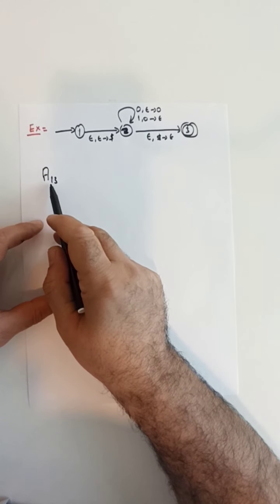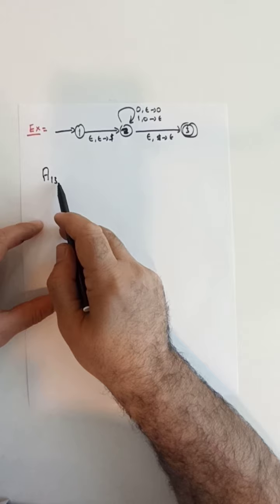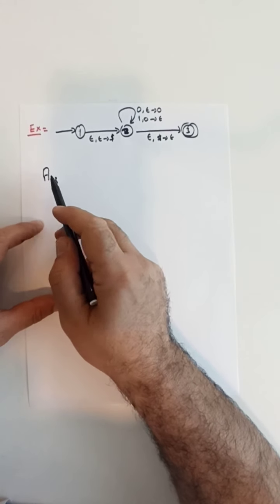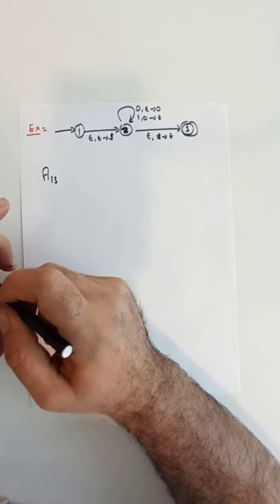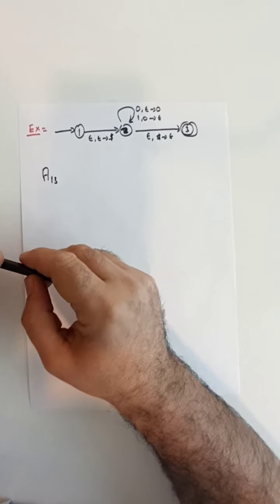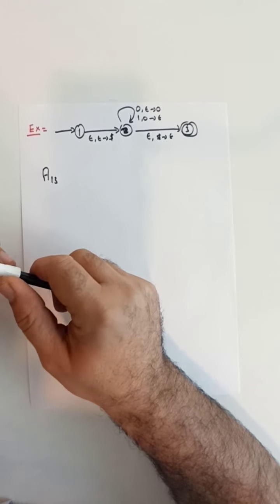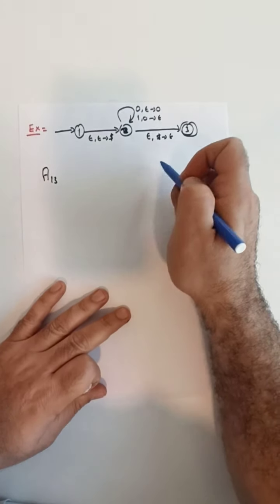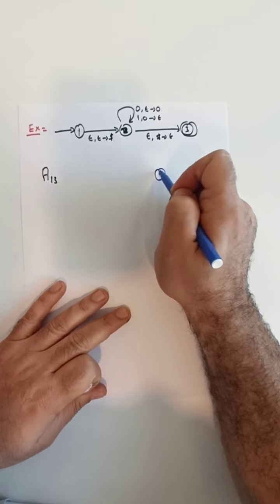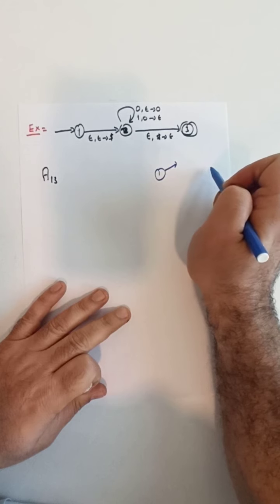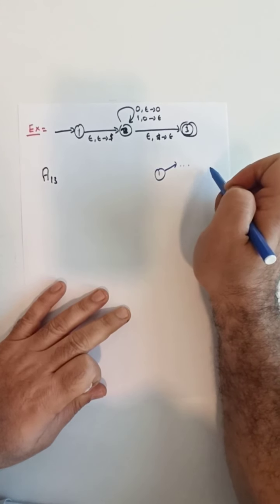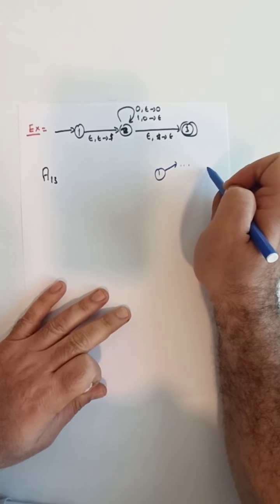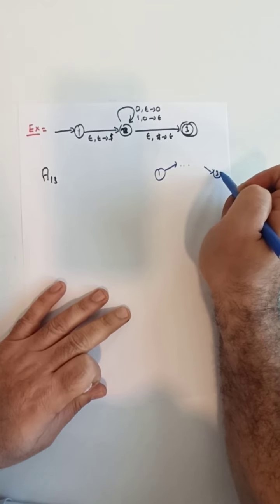Let's try to see if we can write down rules corresponding to this variable A13. Remember that we had two cases to consider. This is our state 1, and then our initial transition. We take several transitions, and then we arrive at state 3 at the end.